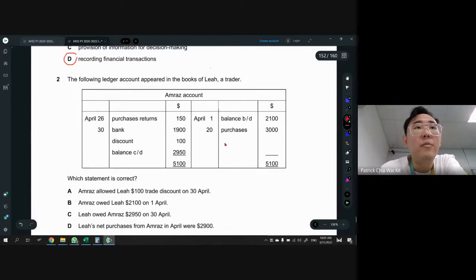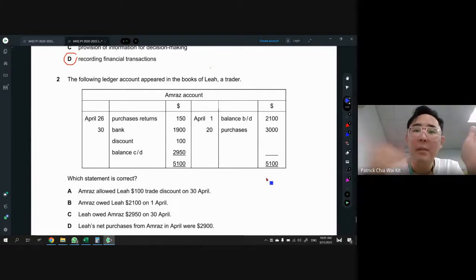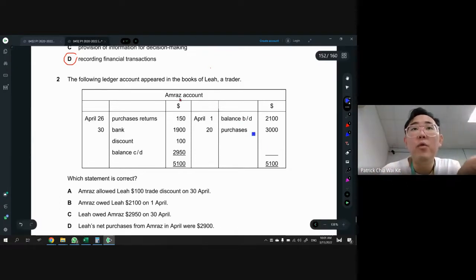Right. Next one will be question number 2. When you encounter a question like this, like T account, which statement is correct? You need to know which account you are dealing with, like who this person is. There are two ways to see this, because balance BD is on the right side. Always remember that in the T account, when balance BD is on the right side, it means we owe people. Balance BD on the left side is people owe us, right? So who do you think Amras is? Someone that we owe. So definitely this person is a trade payable.